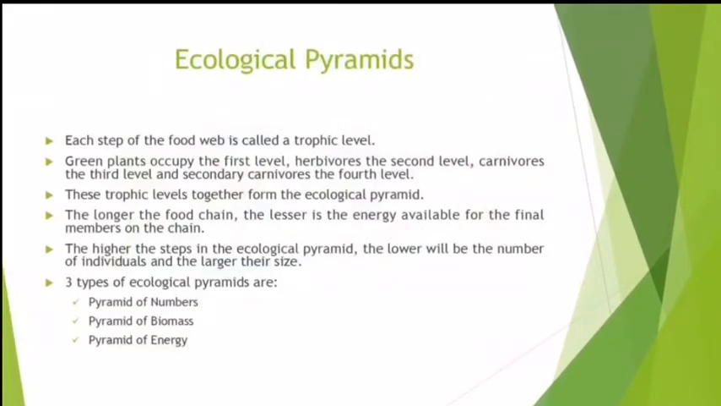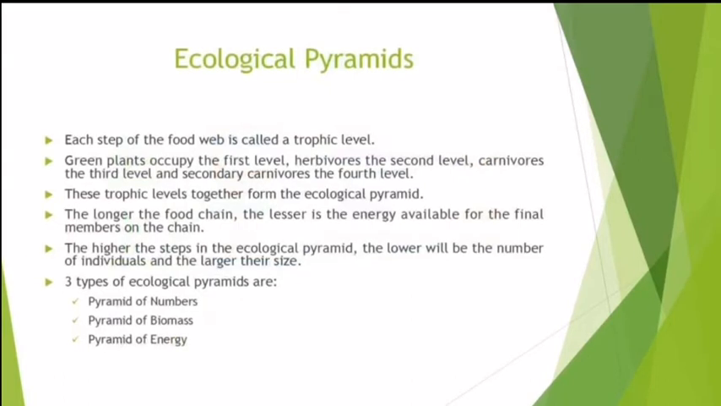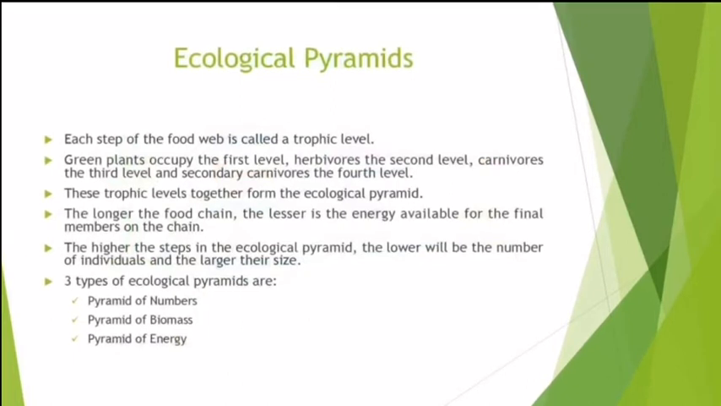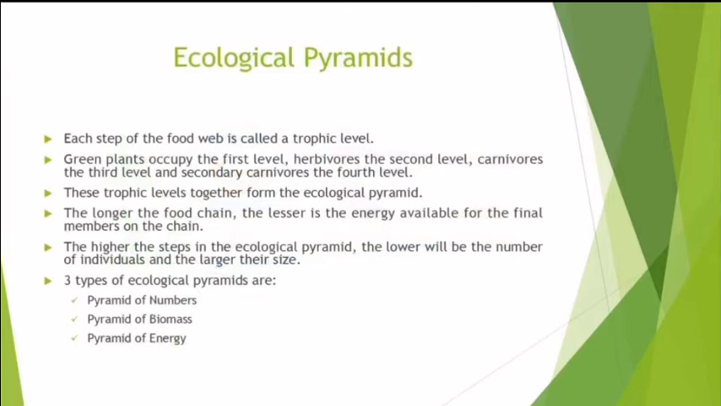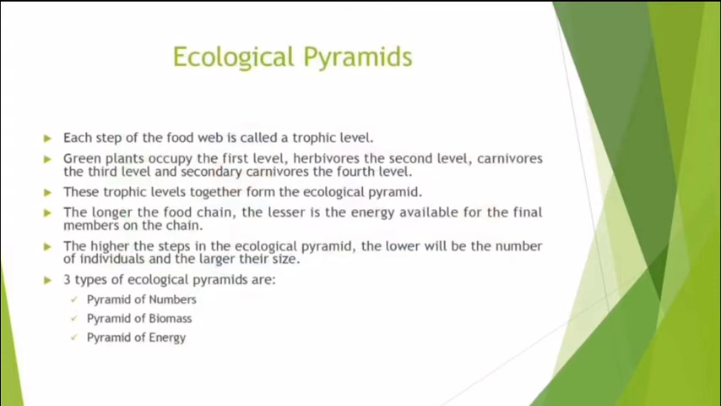The next topic is ecological pyramid. Each step of the food web is called a trophic level. Green plants occupy the first level, the herbivores the second level, carnivores the third level, and the secondary carnivores the fourth level. These trophic levels together form the ecological pyramid. The longer the food chain, the lesser is the energy available for the final members of the food chain.